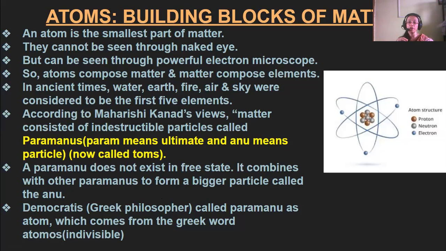Now, according to Democritus, a Greek philosopher, paramanus are atoms. He named the paramanu atom, from the Greek word atomos, which means indivisible. According to Democritus, matter consisted of indivisible particles known as atoms.